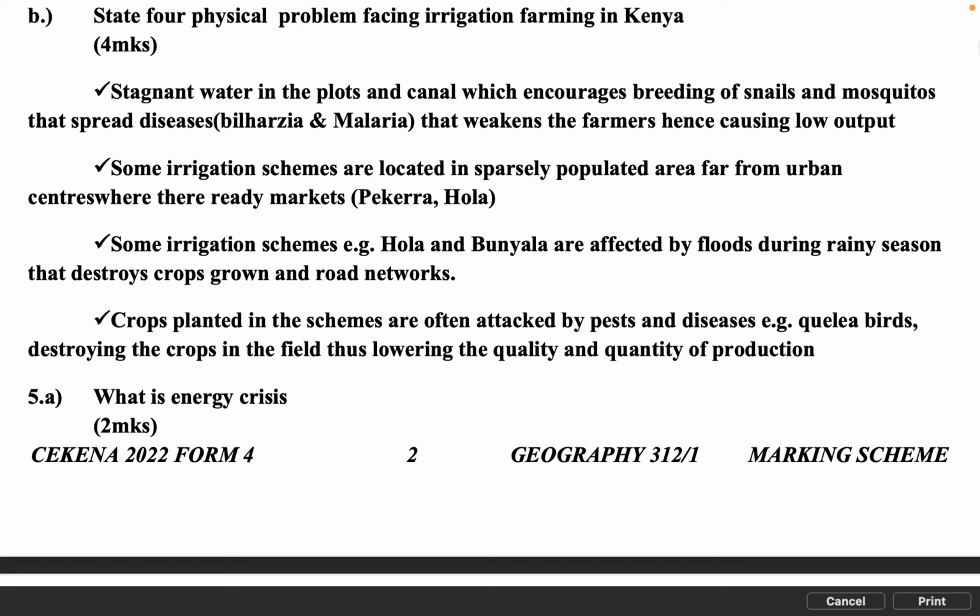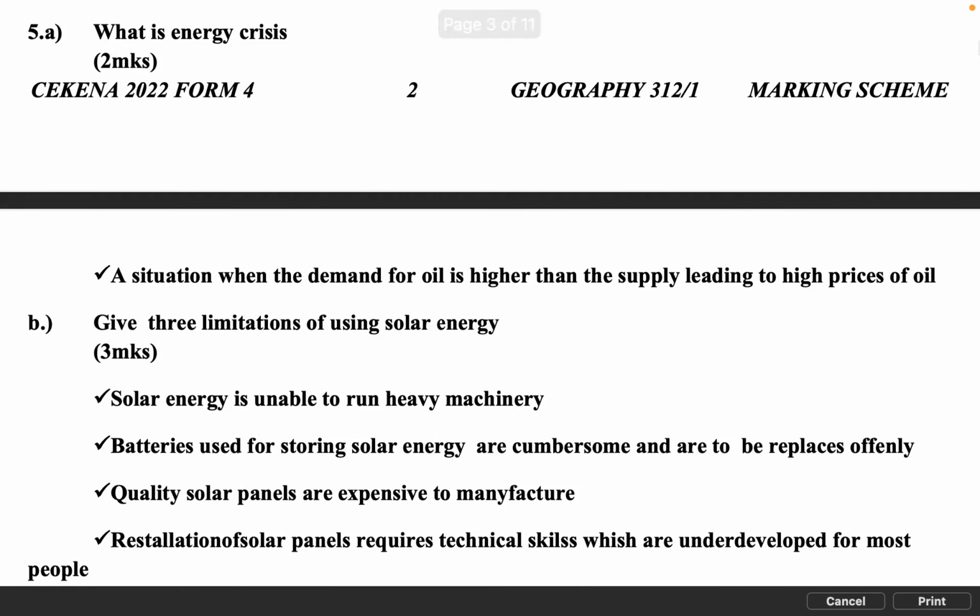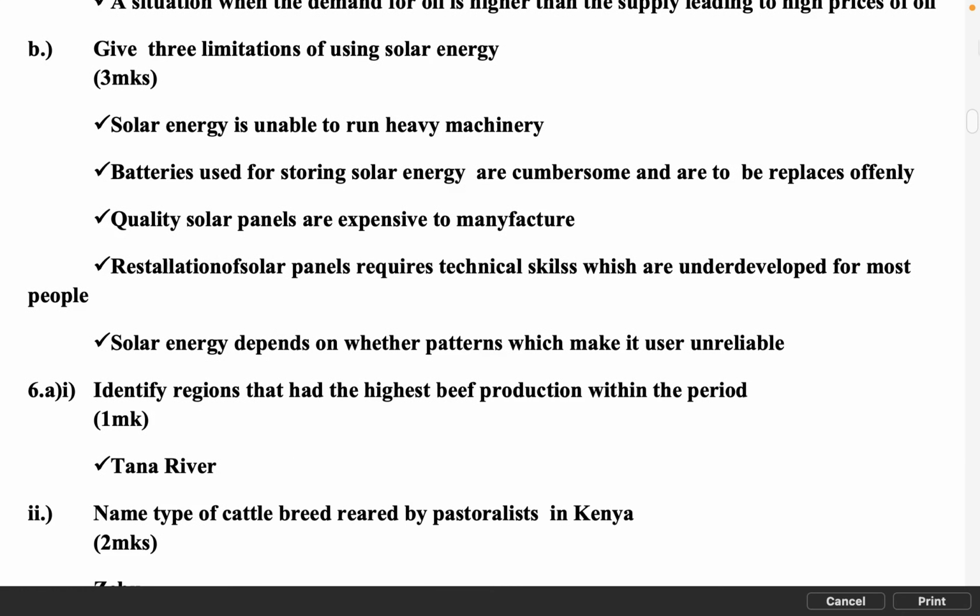5a. What is energy crisis, 2 marks. A situation when the demand for oil is higher than the supply leading to high prices of oil. b. Give 3 limitations of using solar energy, 3 marks. Solar energy is unable to run heavy machinery.